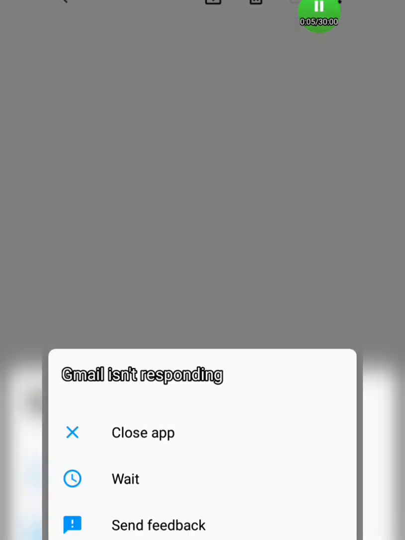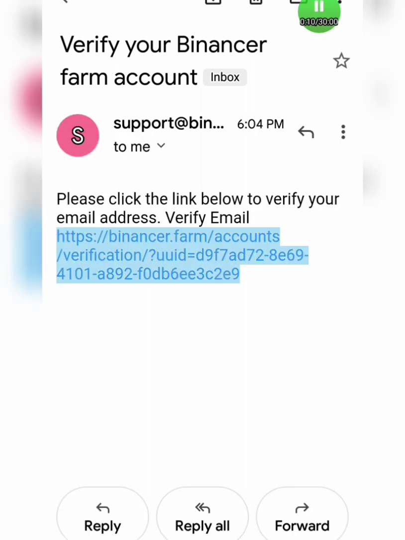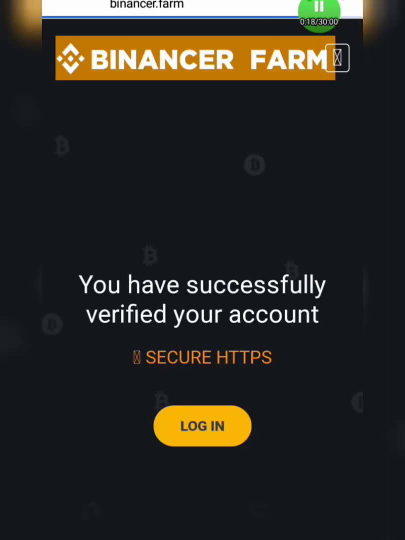Okay, let me just go down. Okay, so let's wait for it to load real quick. Okay, so it's loading. Okay guys, so this is how you receive your email. All that you need to do is just click on the email sent to you. So make sure you click on it. When you click on it, just wait for it to load. You can see mine is loading, so I just need to wait for it to load real quick.